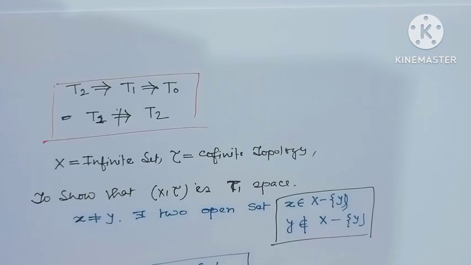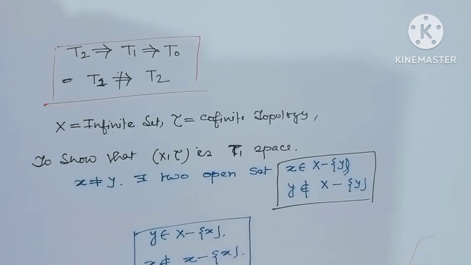That means from this concept, T2 implies T1 and T1 implies T0. But the converse does not always hold. T1 does not imply T2. I hope all my viewers have understood till now.